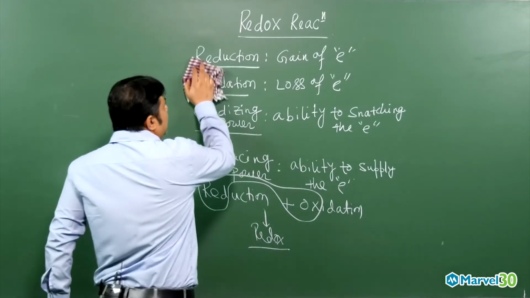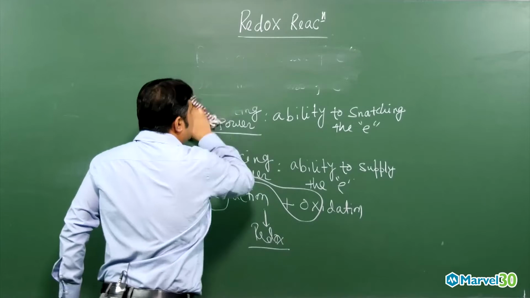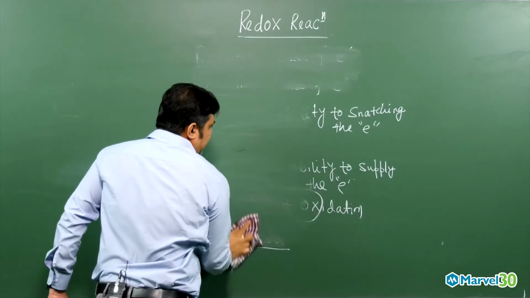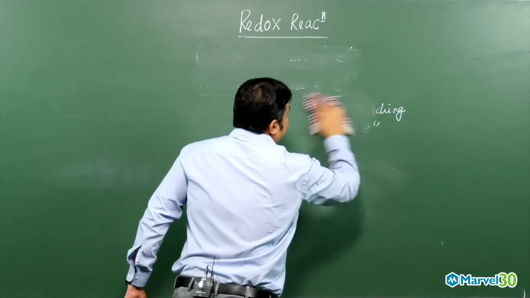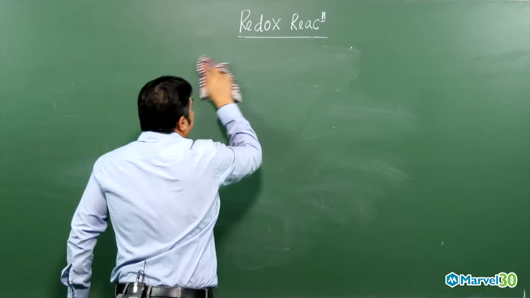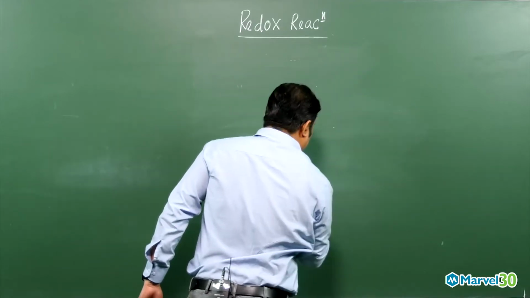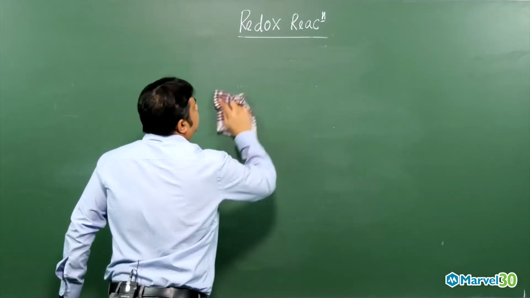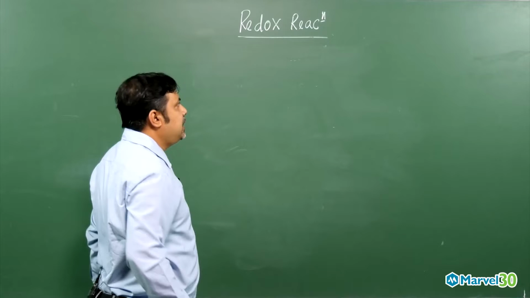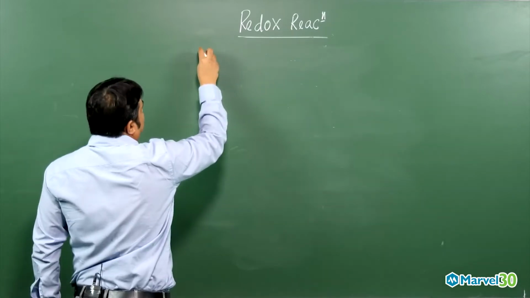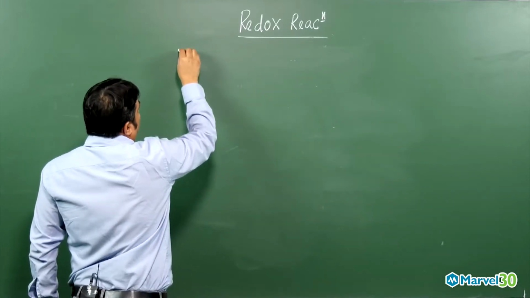Now if you look at these things, you will understand very nicely. Suppose I am telling you about group 1 elements.